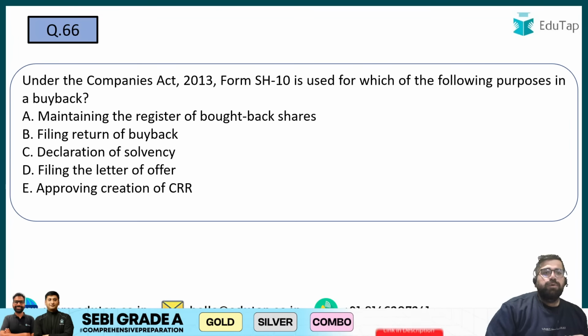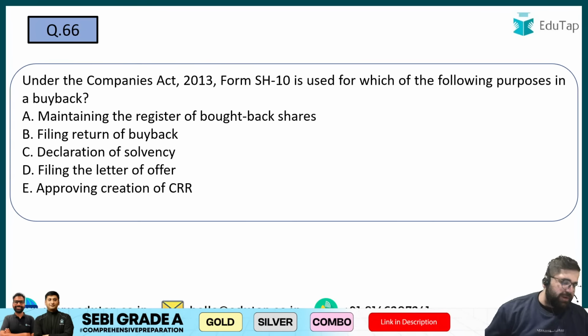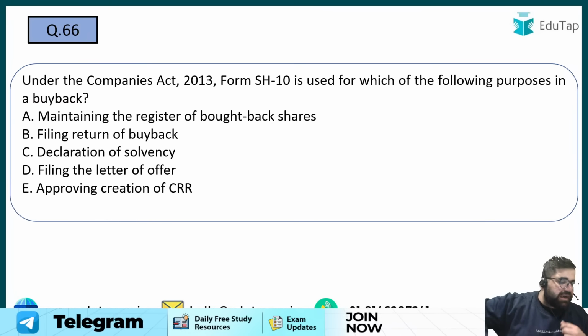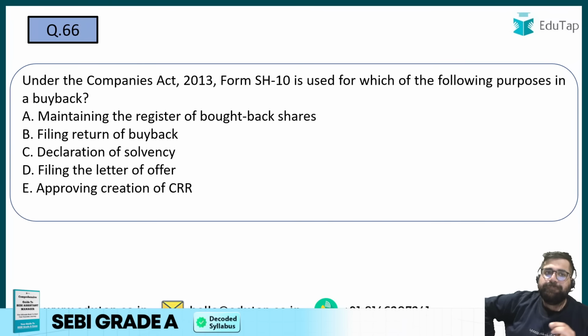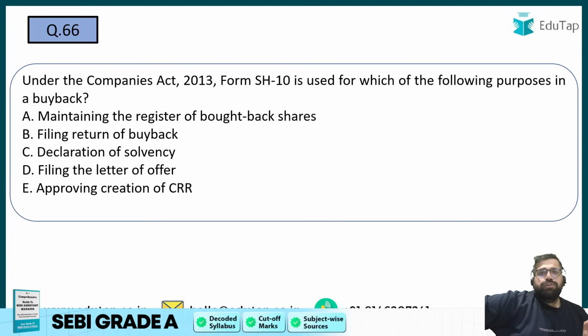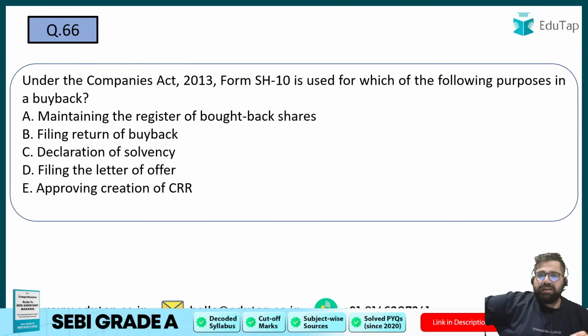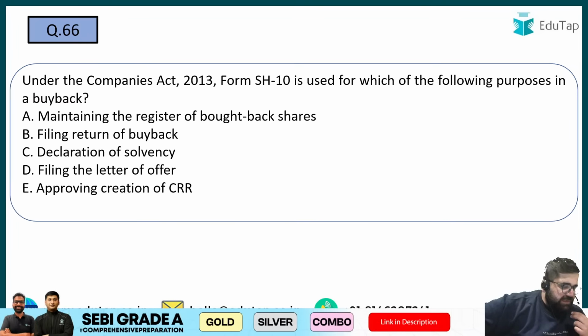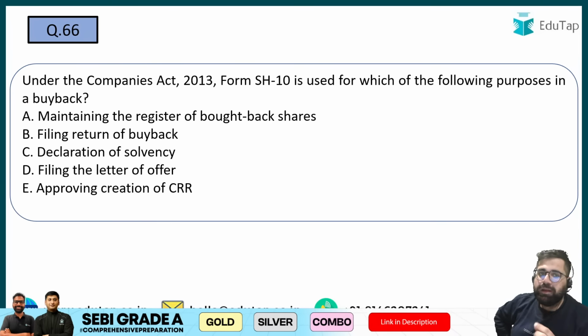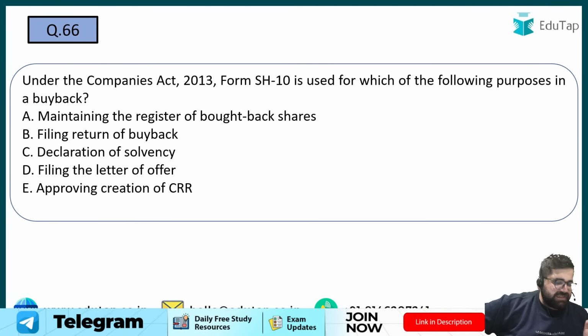Okay. Now moving forward to 66. You can let me know your answers of the previous question in the chat. I will confirm. 66. Under the Companies Act 2013, Form SH10 is used for the following purpose for a buyback. Please tell me, under Companies Act 2013, Form SH10 is used for which of the following purpose for a buyback? Yes, very good. 15% quota. Very good, Harshal. Question number 66 on your screen now.